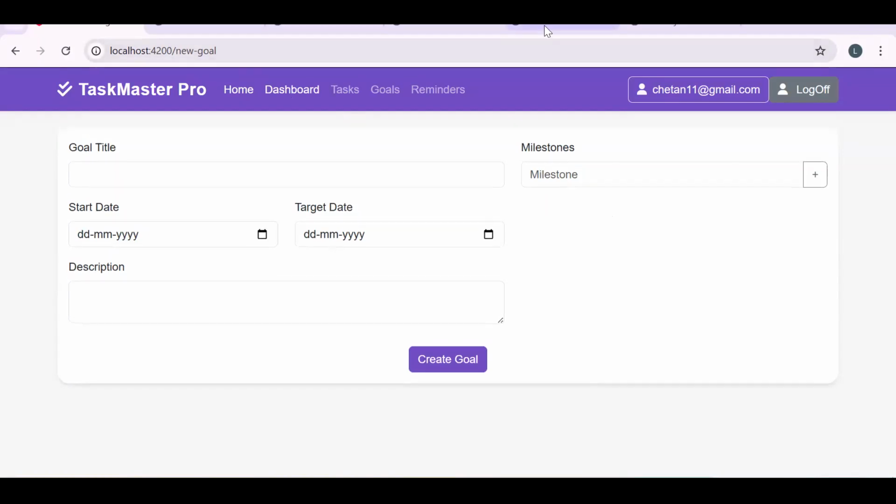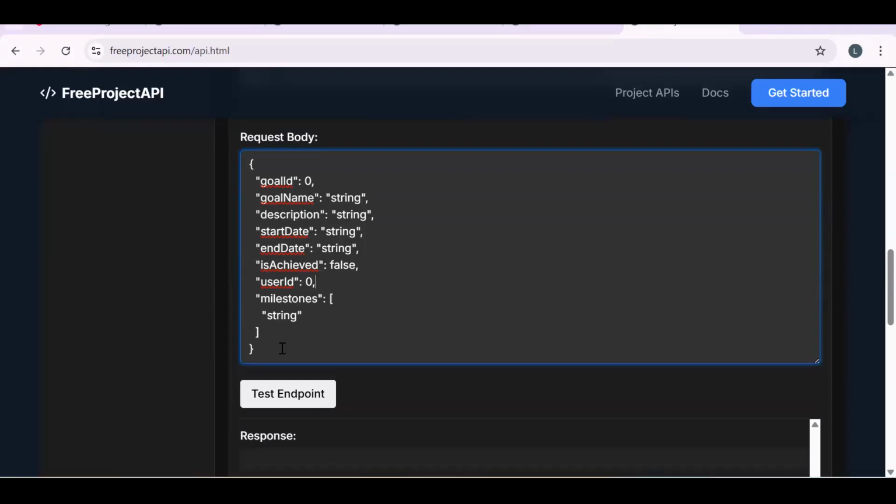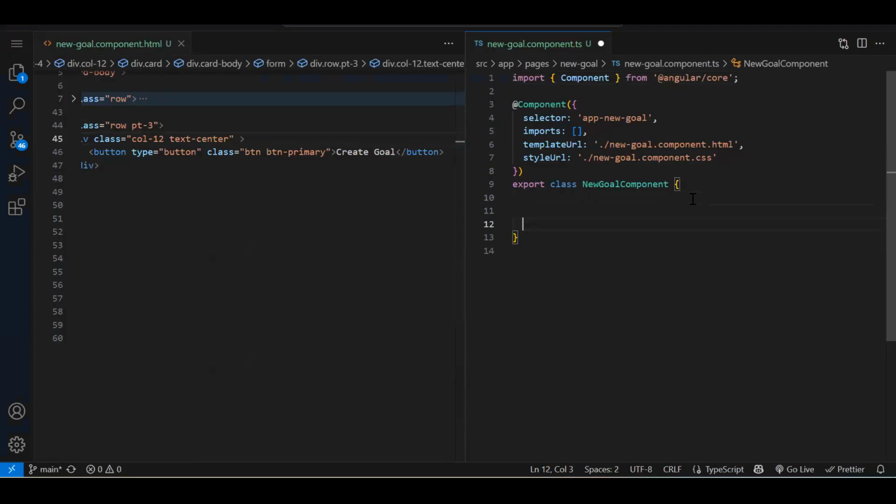Now we have to create the reactive form. So first we have to check the API. This is the object with what we need to send. By referring to this only, we have to create the reactive form. So let's go into our component. Over here, I'm just copy pasting this.